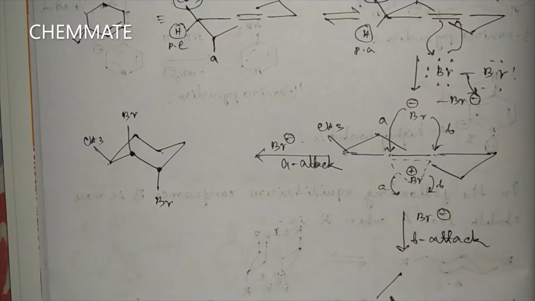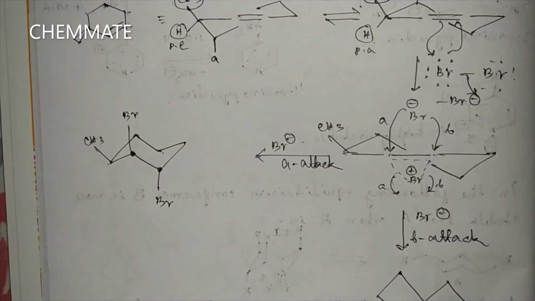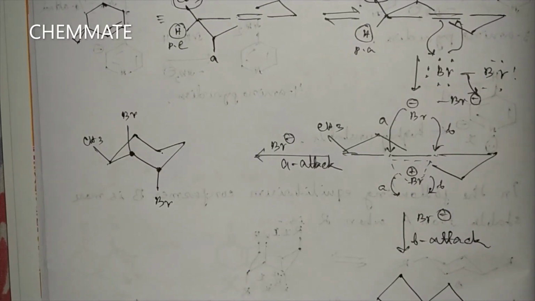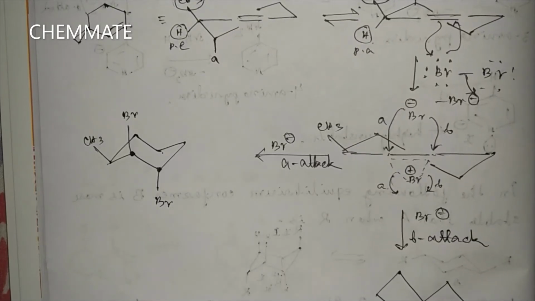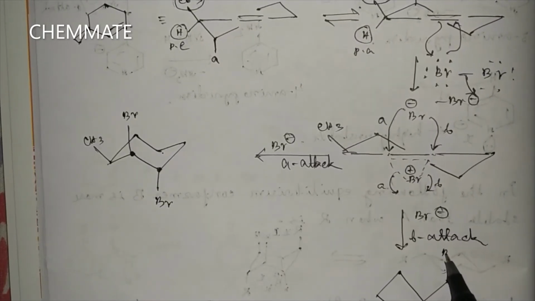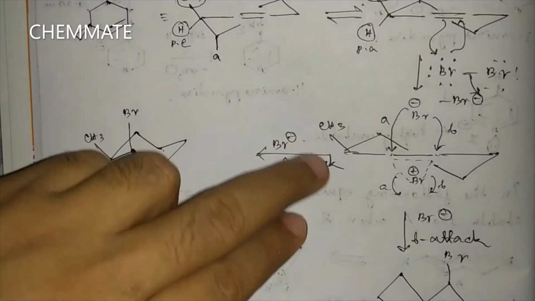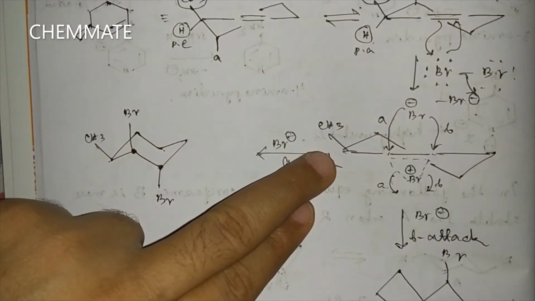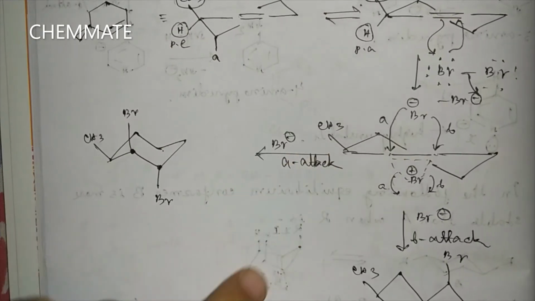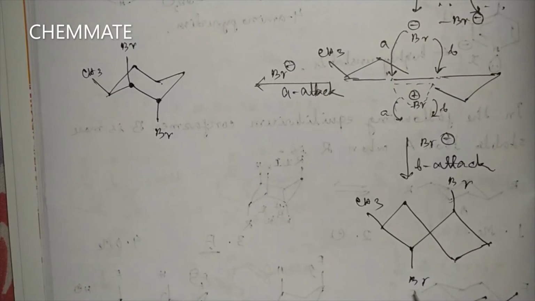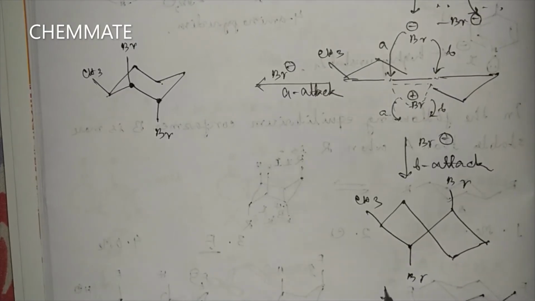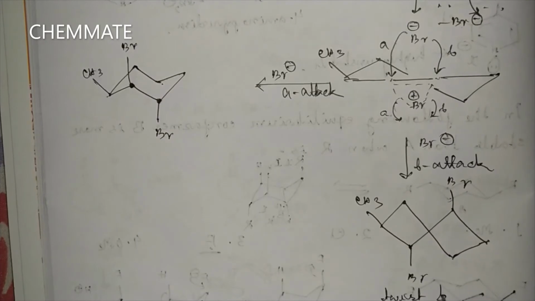So here will be one Br, here will be one Br, and this is the CH3 here. So this conformation is not a chair conformation. This is a twist boat conformation.